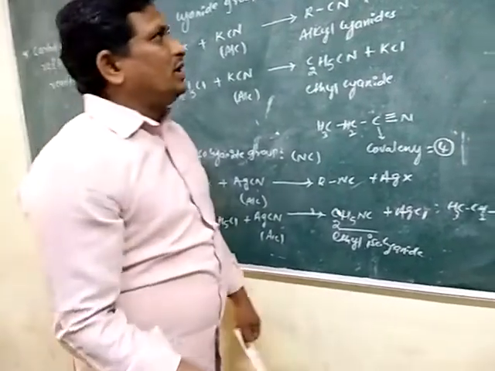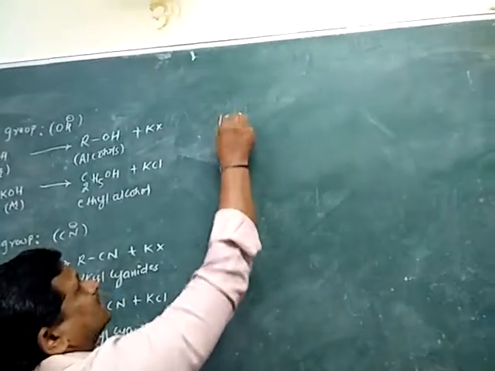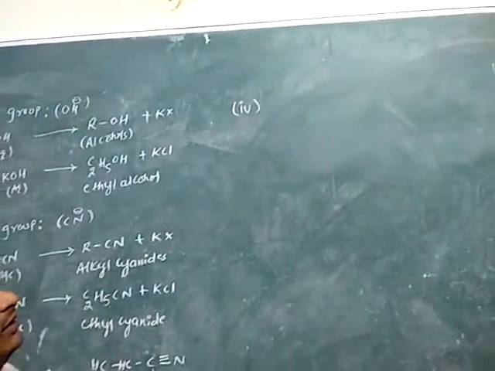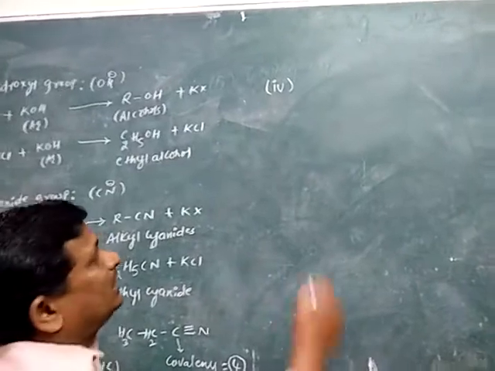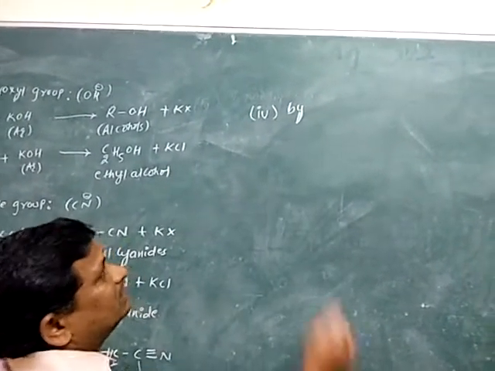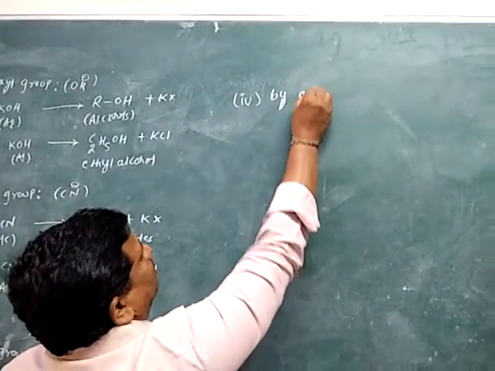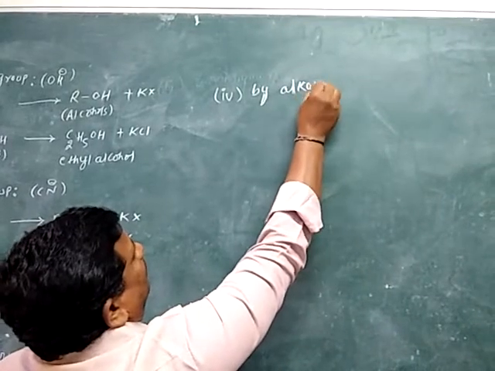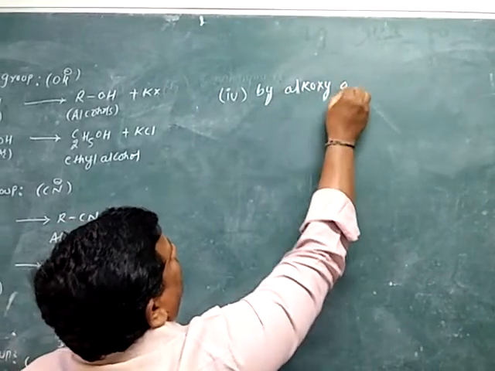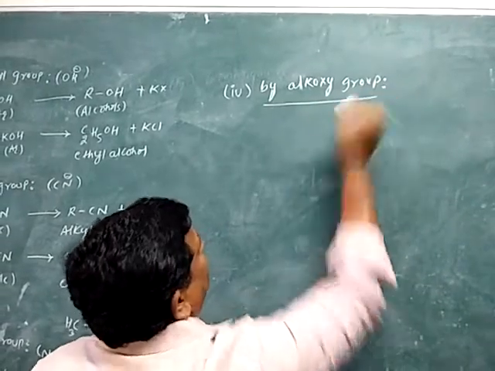Then the fourth replacement reaction is carbocation replaced by alkoxy group.